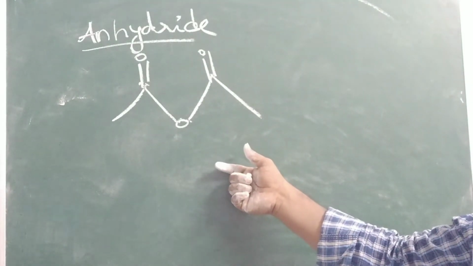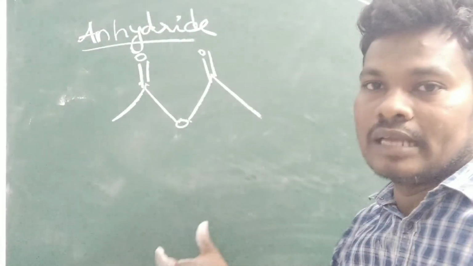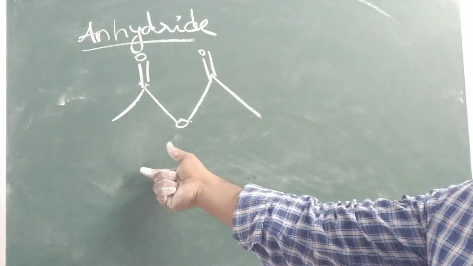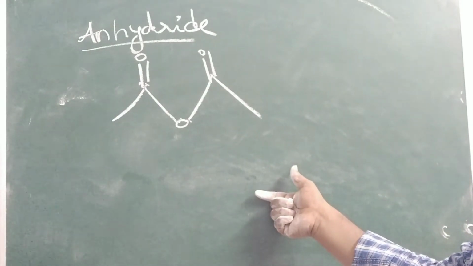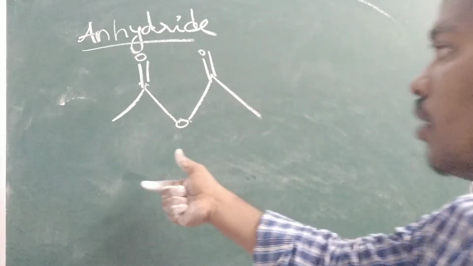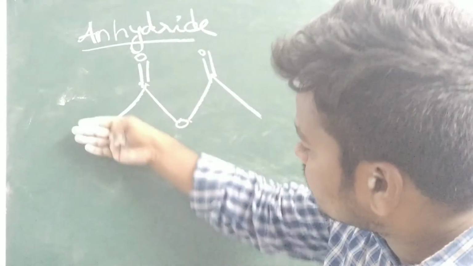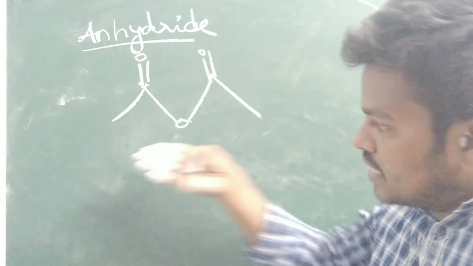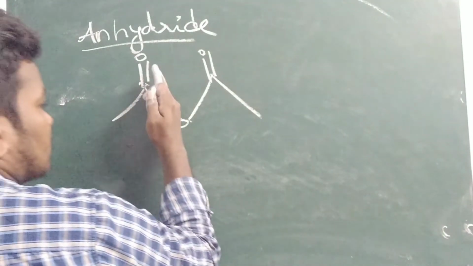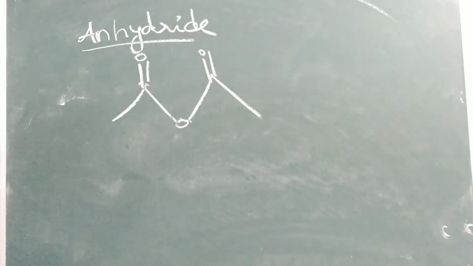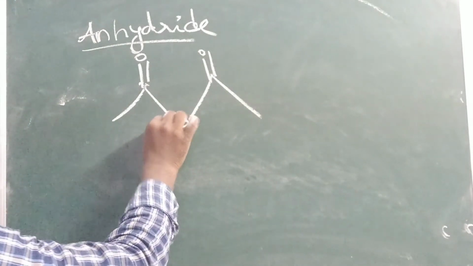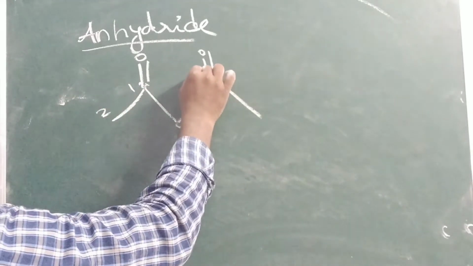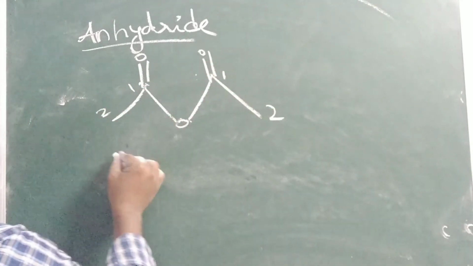So generally what will happen? Whenever we are writing, first we have to write the small chain, and next you go to the longer one. While naming the anhydride also, the small chain you have to write first. For example, if ethane is there and propane is there, the ethane part and the propane part are separated by the oxygen. So for example, how can you write this? 1, 1, 2. This one part, next this one part, 1, 2. Both are similar.